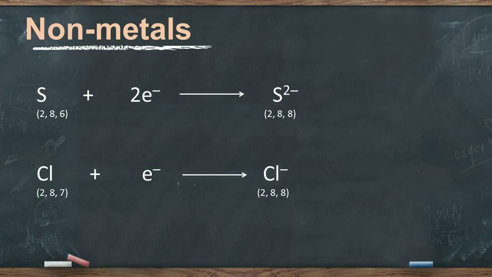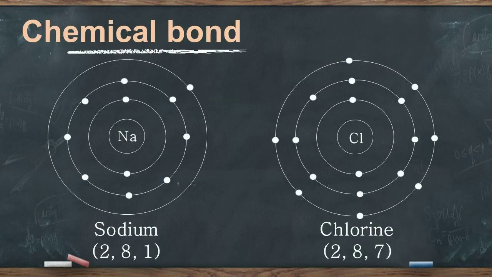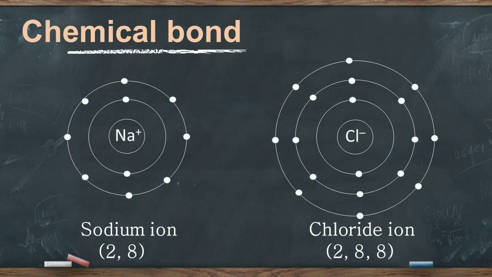Let us see what happens when a metal and a non-metal come in contact. Consider the example of sodium and chlorine. The second shell, that is the L shell of sodium, has 8 electrons and the valence shell, that is the M shell, has 1 electron. Therefore, the sodium atom has to lose 1 valence electron to become stable. And chlorine has 7 electrons in its valence shell. So the chlorine atom can accept 1 electron from the sodium atom. As a result, the sodium atom acquires 1 unit positive charge and becomes a sodium ion. And the chlorine atom acquires 1 unit negative charge to form the chloride ion.